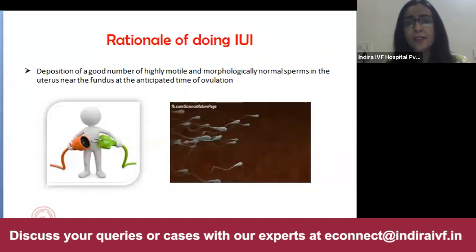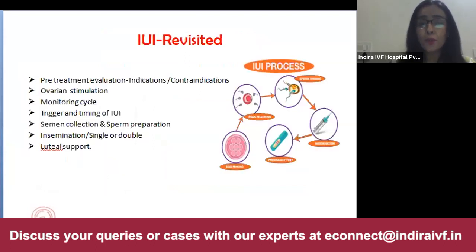Now, the rationale behind doing IUI is deposition of a good number of highly motile and morphologically normal sperms in the uterus near the fundus at the anticipated time of ovulation. So, it increases the pregnancy rate by up to 10 to 15% from the pregnancy rate found in natural planning. Now, revisiting IUI, today we are going to study IUI step by step so that we know clearly what the evaluation is, what the prerequisites of IUI are, so that we can make a careful evaluation and selection of the patient, choose the right technique, choose the right protocol, and go ahead to get the maximum success rate.